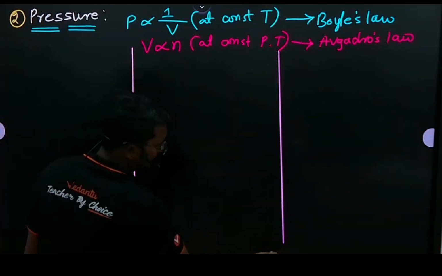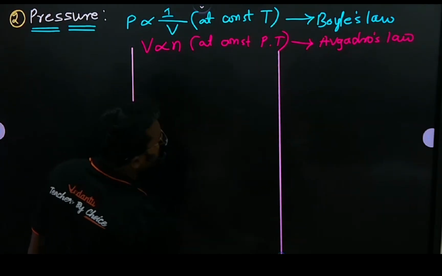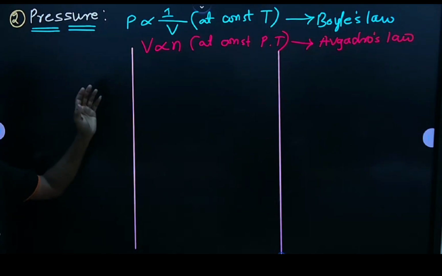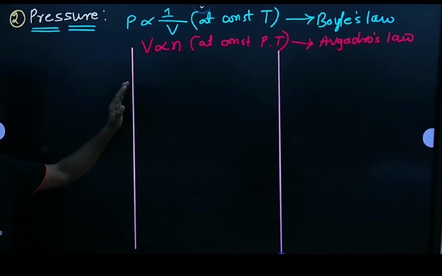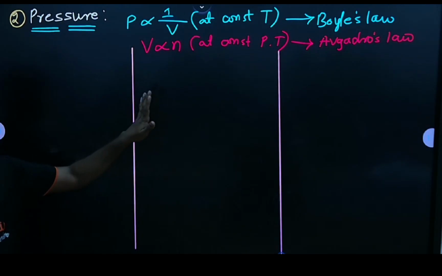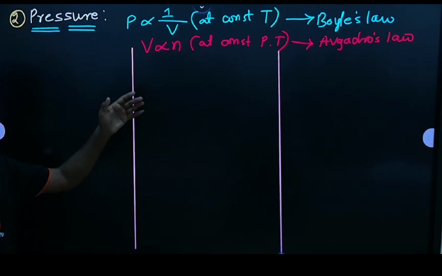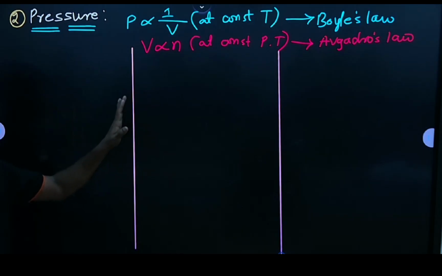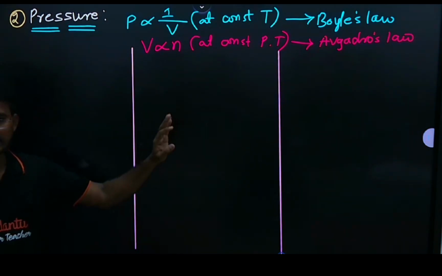The concentration effect is very simple, but I think the pressure effect is somewhat difficult. Why? Because here we first have to calculate the number of moles. Do you know that Kp is equal to Kc (RT) to the power delta n? That is the relationship. So we are going to apply only that delta n part. Don't confuse it with the equation.